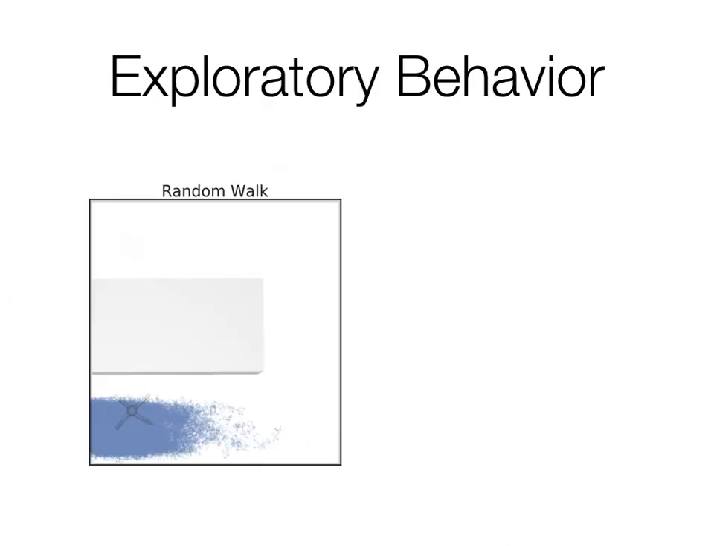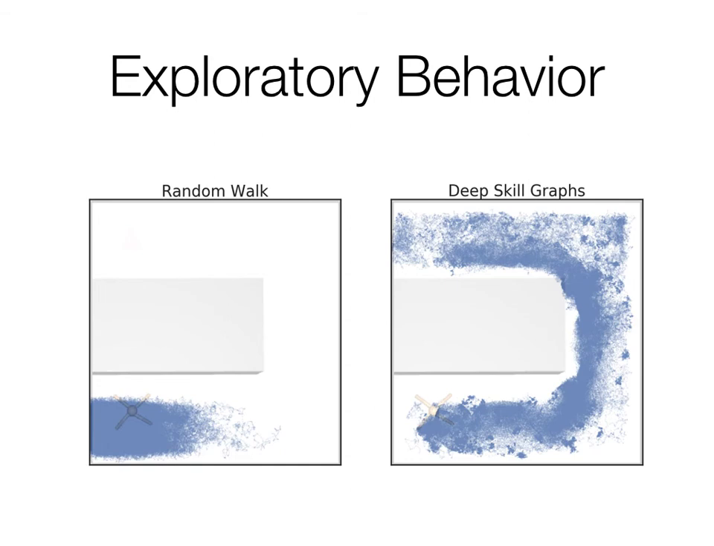A consequence of our graph construction procedure is the agent's exploratory behavior, which we demonstrate here in the ant maze domain. We compare the states visited by the DSG agent and those visited under a random walk. We find that acquiring and using skill graphs can lead to temporally extended exploration, as opposed to the dithering behavior of random walks, even in the absence of an extrinsic reward function.